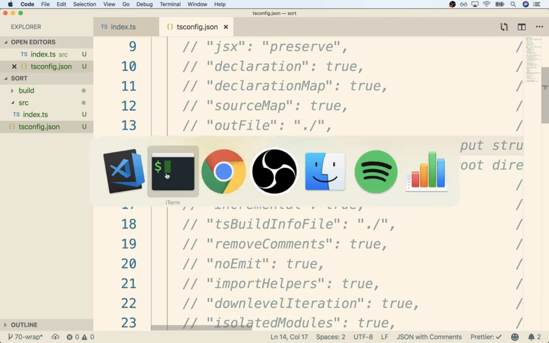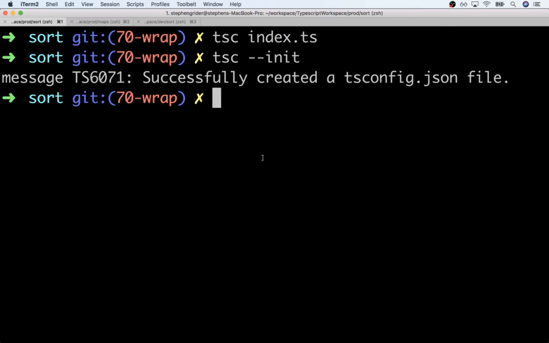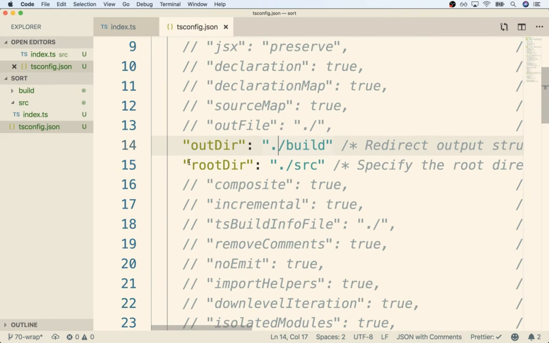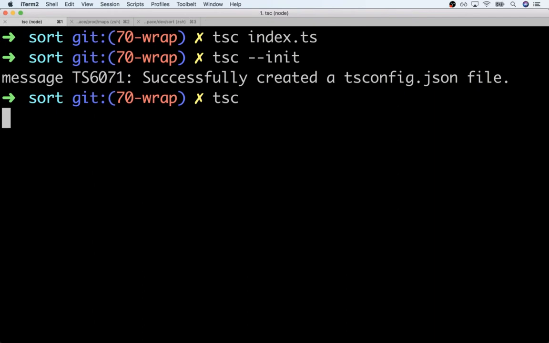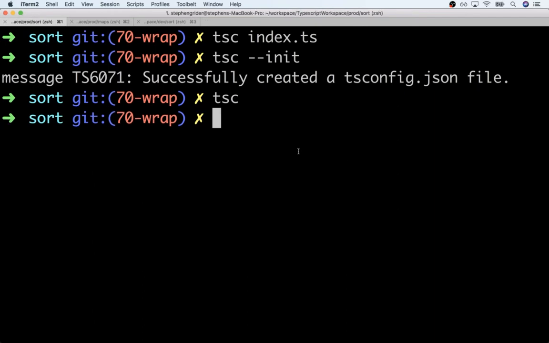I'm then going to flip back over to my terminal, and then once over here, I can now just run tsc by itself. If I just run tsc, that is going to find that tsconfig file that we just generated, and it's going to say, oh, okay, I need to take all the code out of this directory, src. I need to compile all of it and put all of it into the build directory.